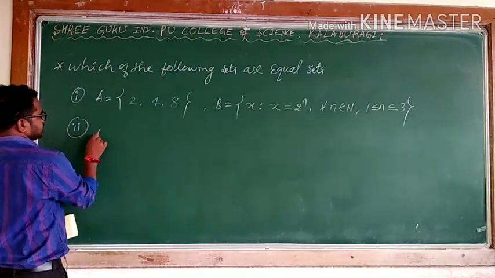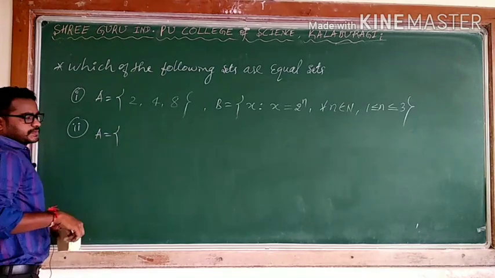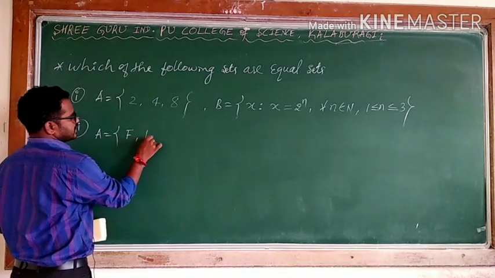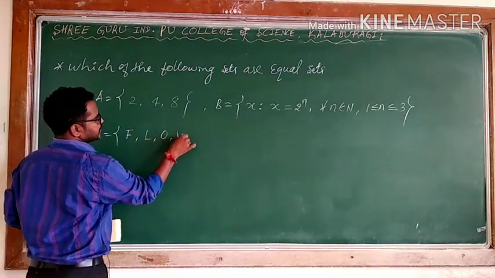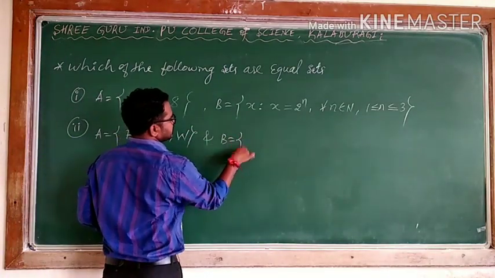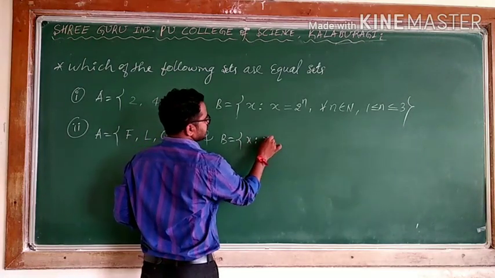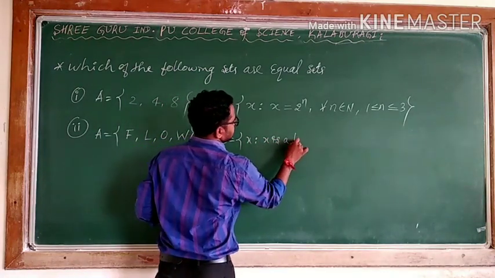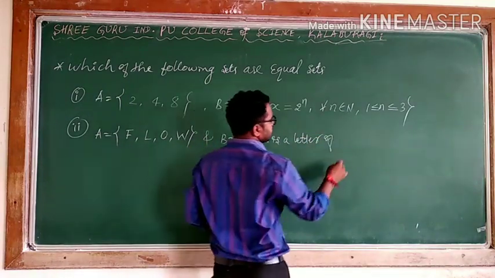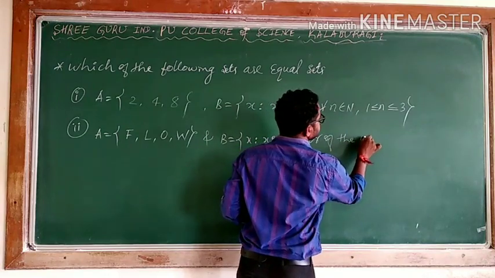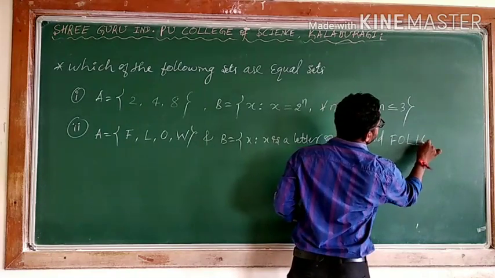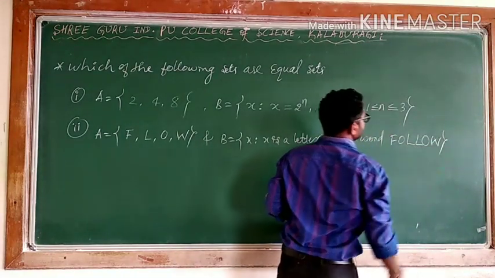Second one, I will take simple. A is equal to {F, L, O, W}, and B is equal to {x such that x is a letter of the word follow}.